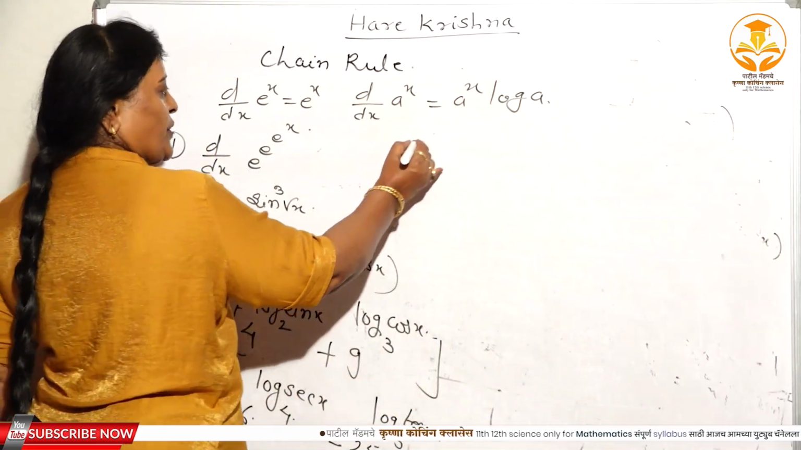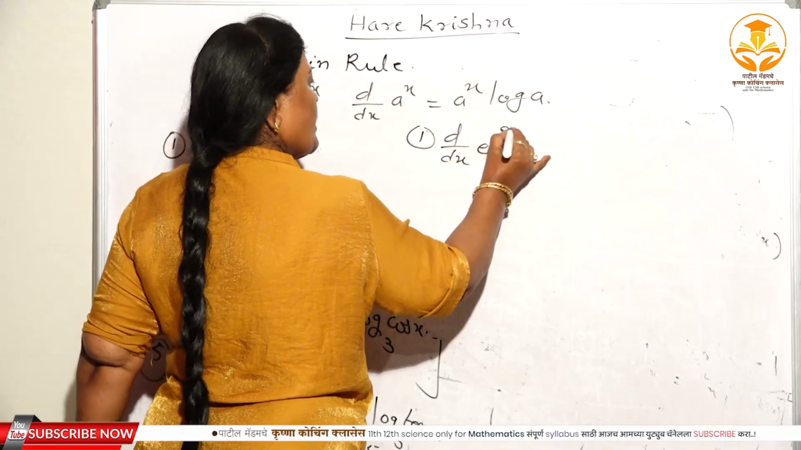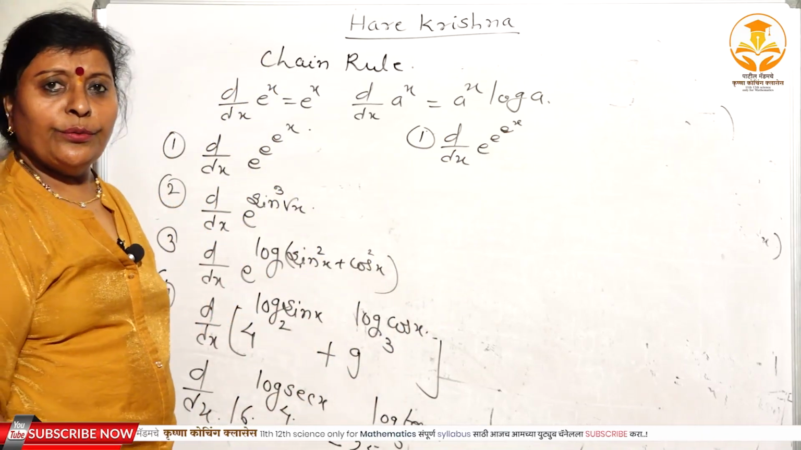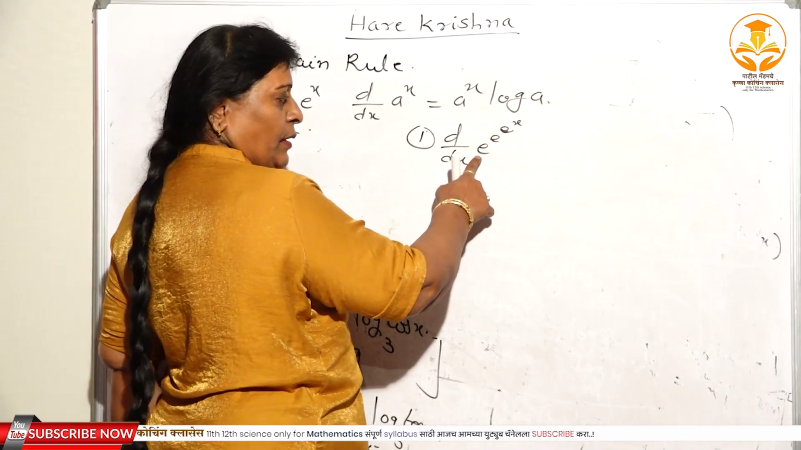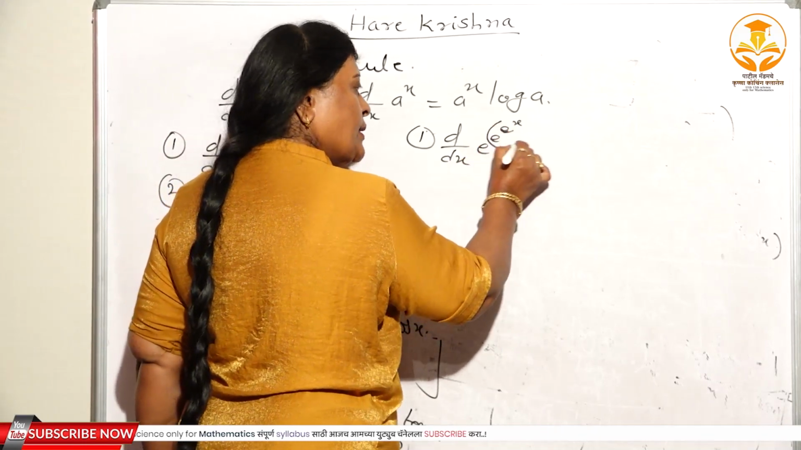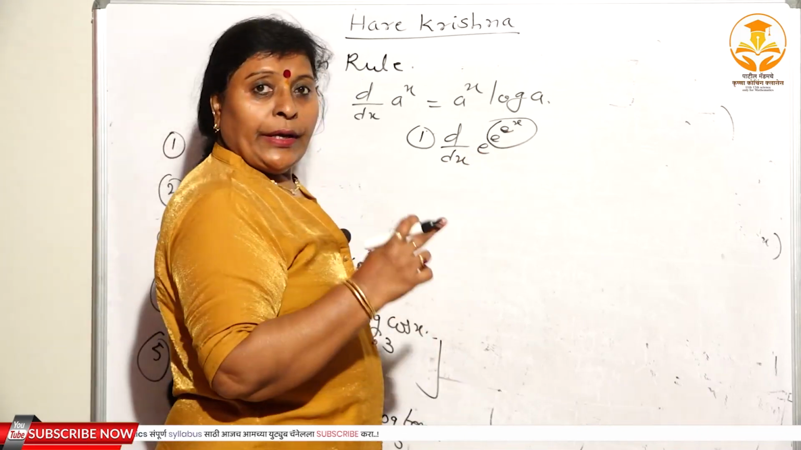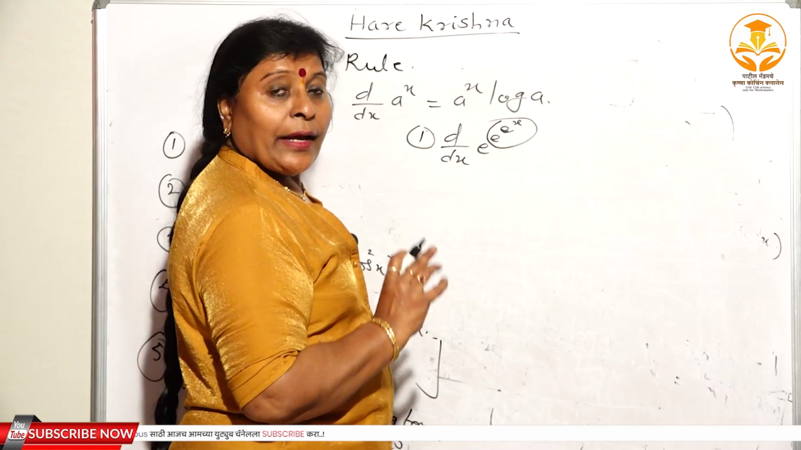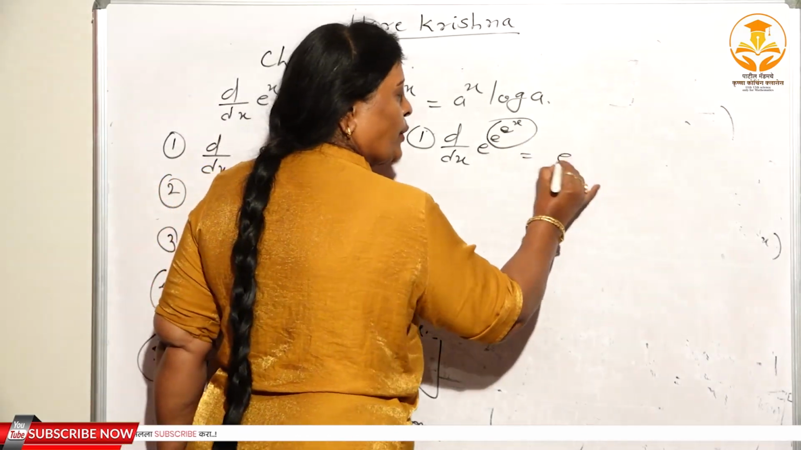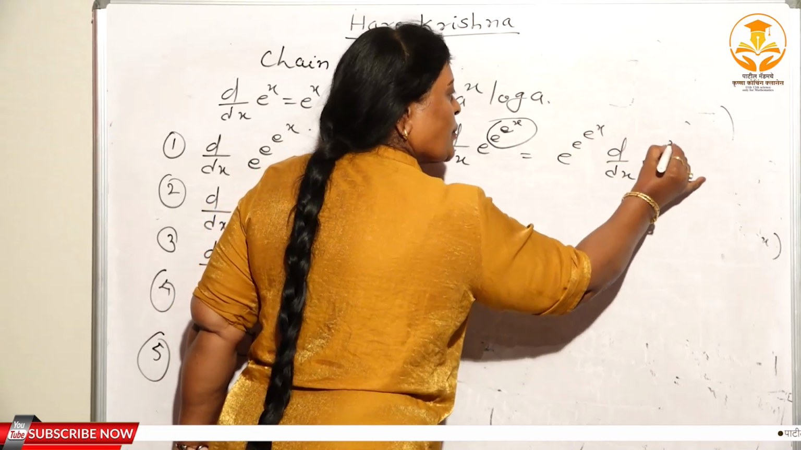Now the solution of the first one, that is d dx of e raised to e raised to e raised to x. Now where do you have to substitute u? This e you have to consider as the base, and e raised to e raised to x is the power. Therefore here you have to substitute u. e to the power u has derivative e to the power u. And d dx of e raised to x.